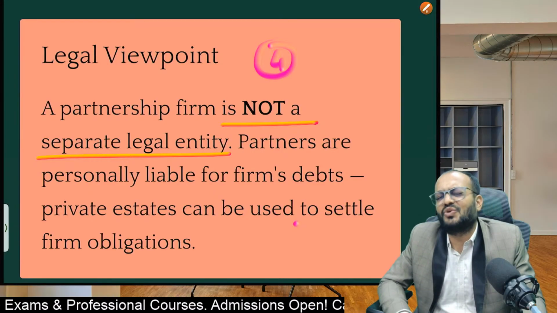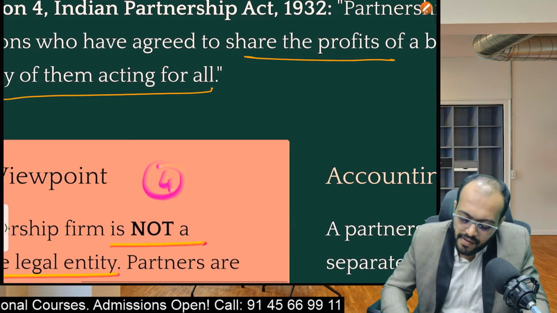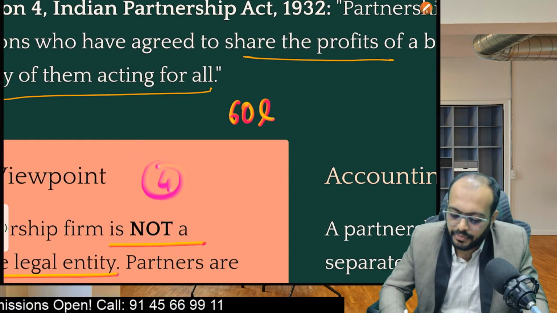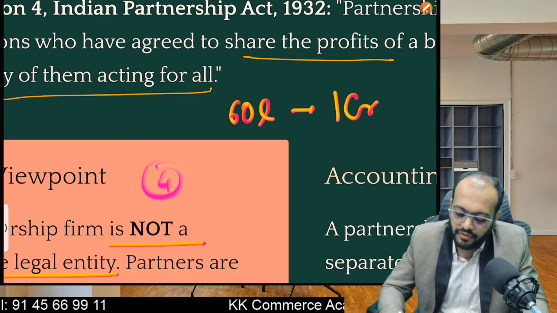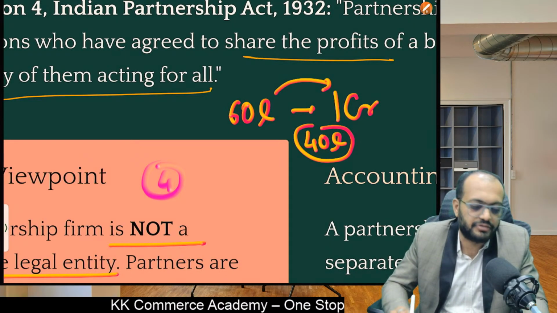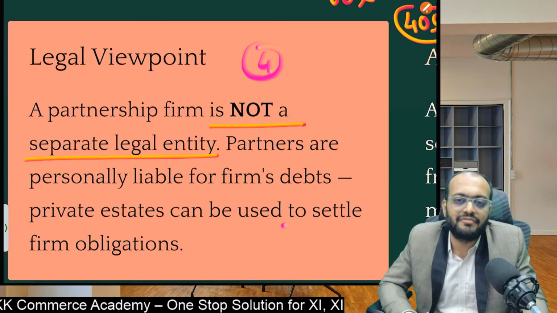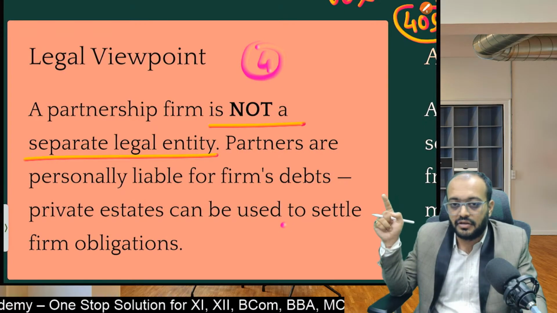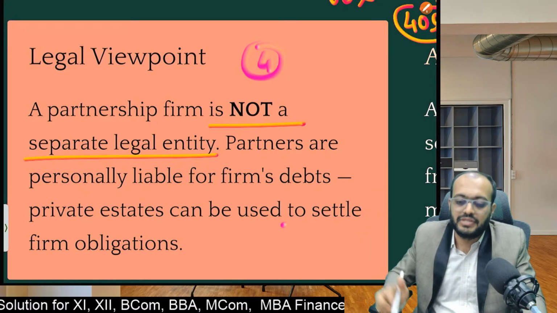So what should we do now? There is a shortage of money. Say for example, after selling all the assets of the business, they are able to recover 60 lakh rupees, but their obligations, or liability on the business, is about 1 crore rupees. So even though they paid a total of 60 lakh rupees to creditors, there is still a shortage of 40 lakh rupees. And now this shortage of 40 lakh rupees has to be brought in by all the partners. Why so, sir? Because the partnership is not different from the partners. Partners have to bear that liability. So that's why it is given that partners are personally liable for the firm's debts. Private estate can be used to settle the firm's obligations.